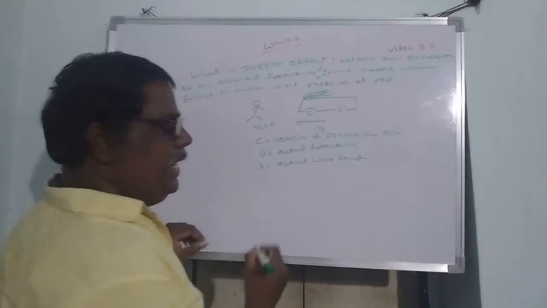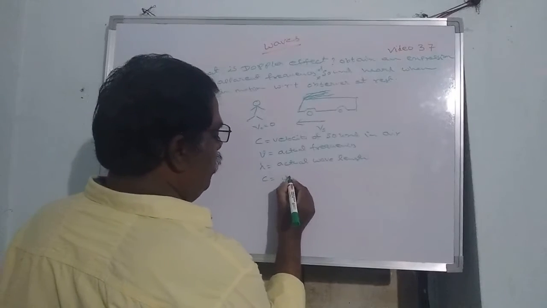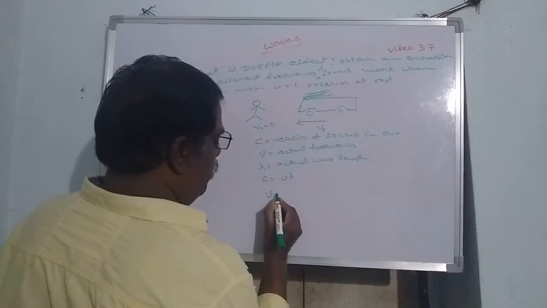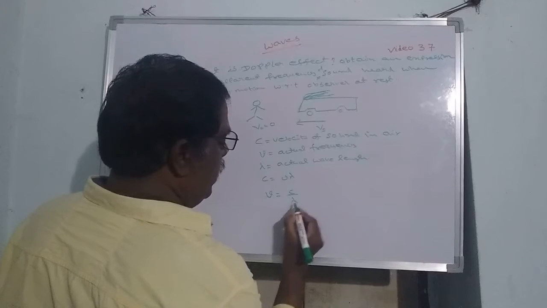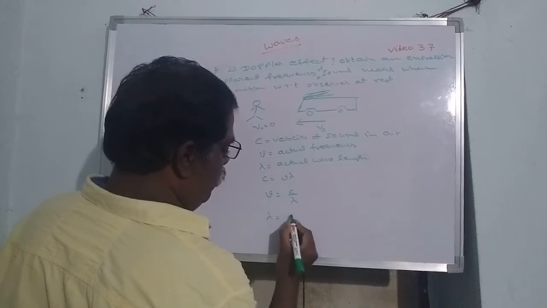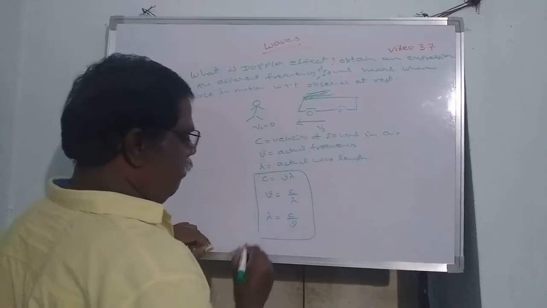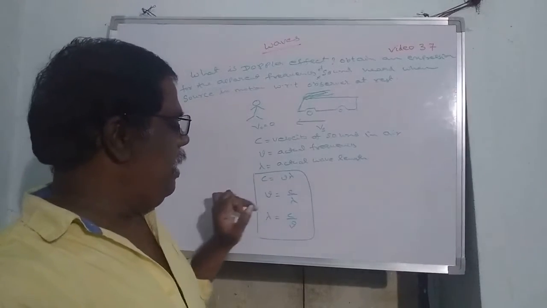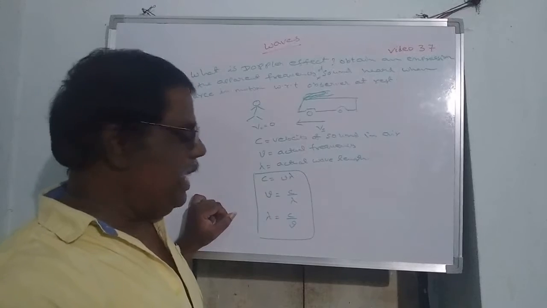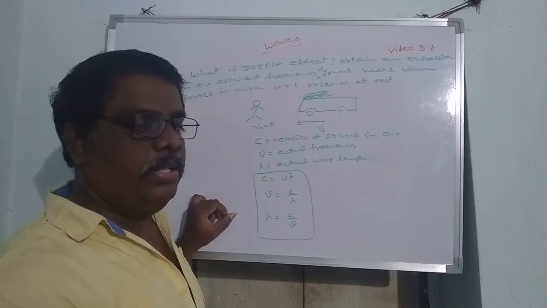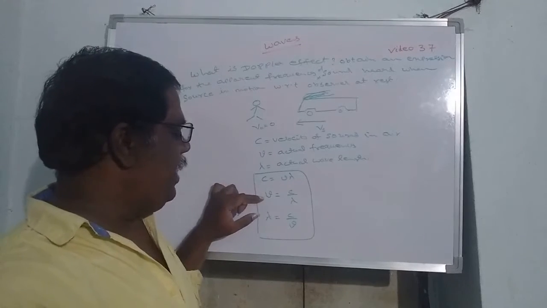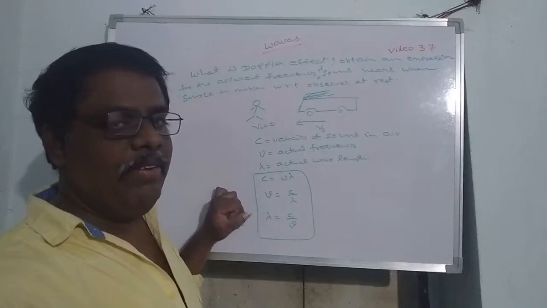The relation between these three is the general formula C is equal to mu lambda, or mu is equal to C by lambda, or lambda is equal to C by mu. These are the important formulas. See the actual frequency, see the actual wavelength.